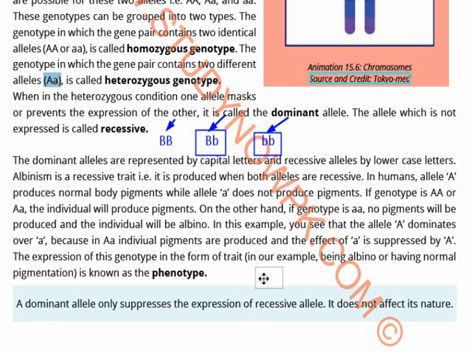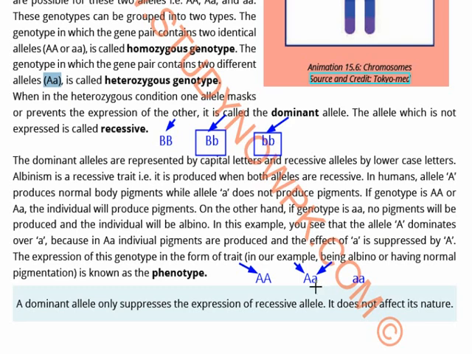Understand? Again, now we are going to use an example. Capital A, capital A; capital A, small a; and then small a, small a. See, in this case, again the dominant is capital A. Capital A is production of pigments. Here in normal individuals, production of pigment is seen. Why? Because this is dominant and this is related to the production of pigments, and the albinism gene is present, but it will not express itself.